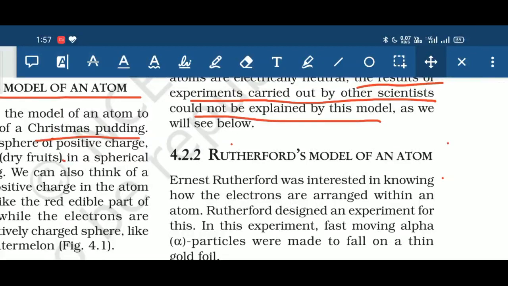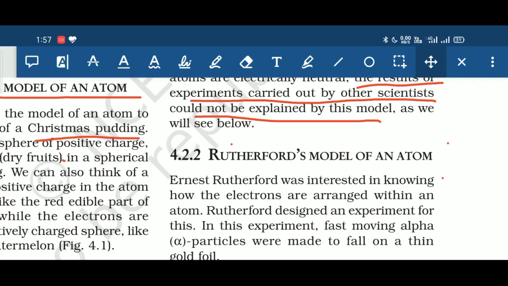Next we have Rutherford's model of an atom. Now Rutherford performed an experiment known as the alpha ray scattering experiment or gold foil experiment. In this experiment he made alpha particles fall on a thin gold foil, and on the basis of the experiment he proposed a new model or new structure for an atom.